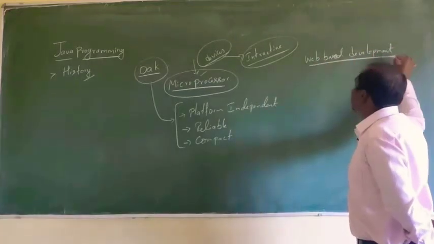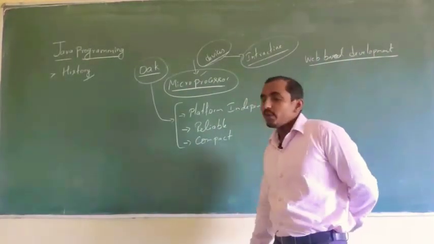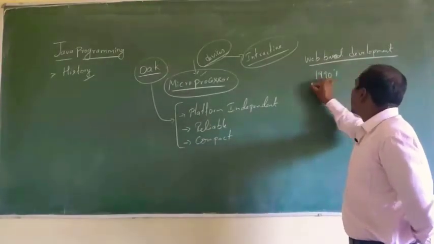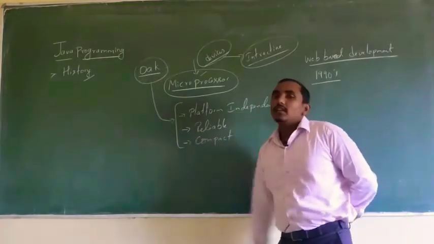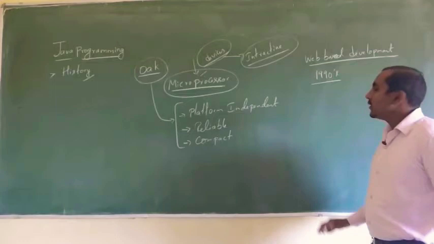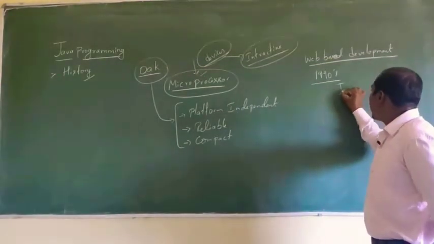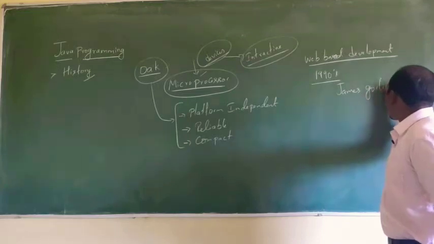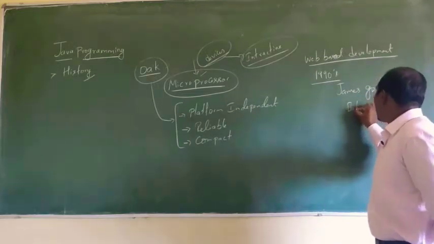When they came across web-based development of the programming language, in the 1990s, this language, Oak, was invented by a team of members. Those members were James Gosling as well as Bill Joy.